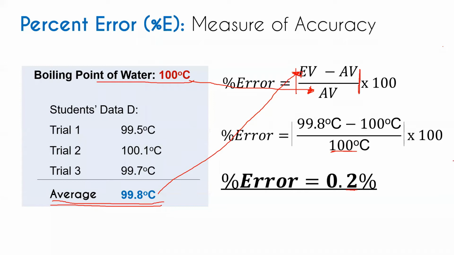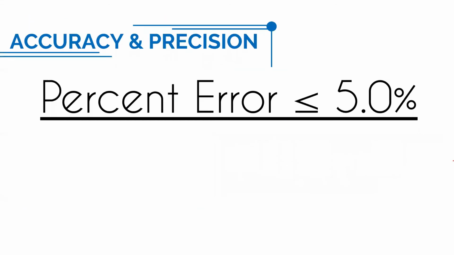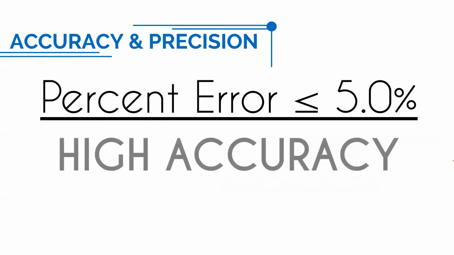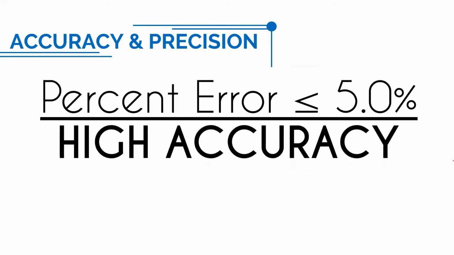Okay, so when it is 0.2%, how can we identify if that percent error is high accuracy or low accuracy? If the percent error is less than or equal to 5.0%, take note, then that particular measurement is high accuracy.